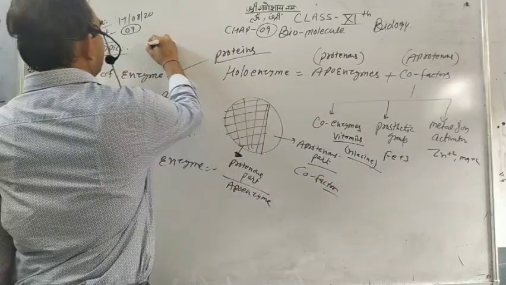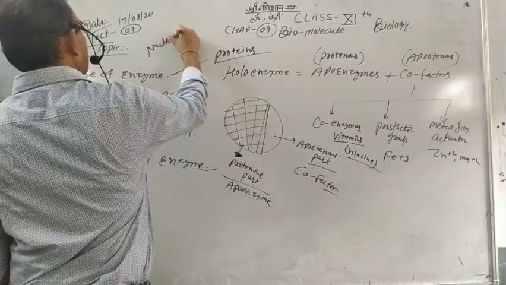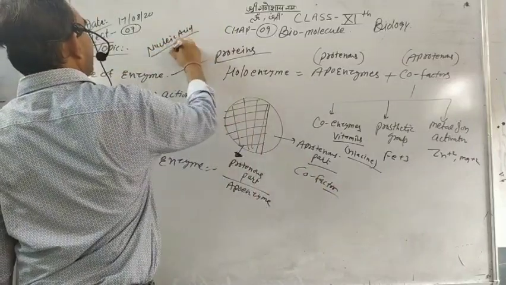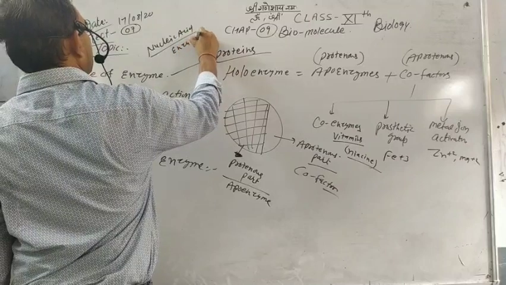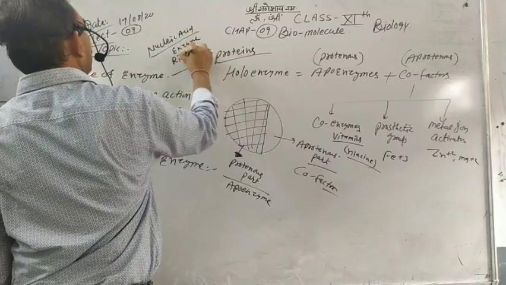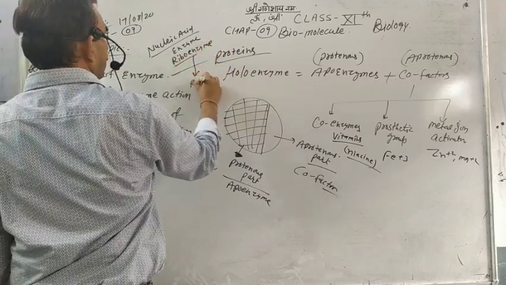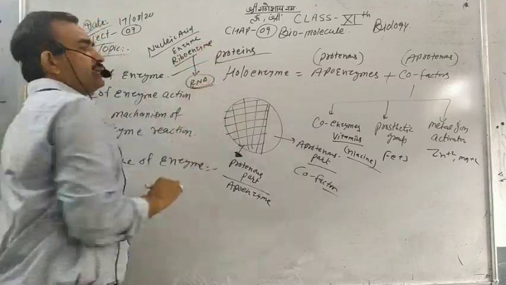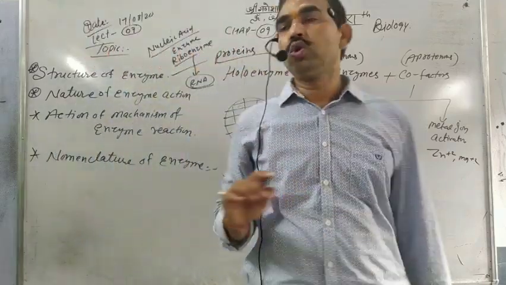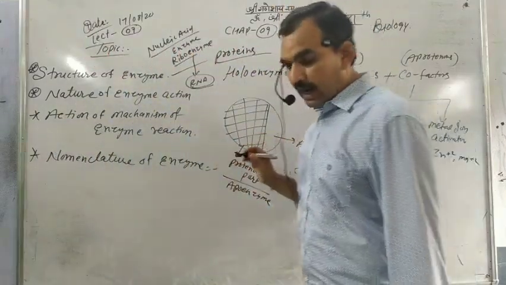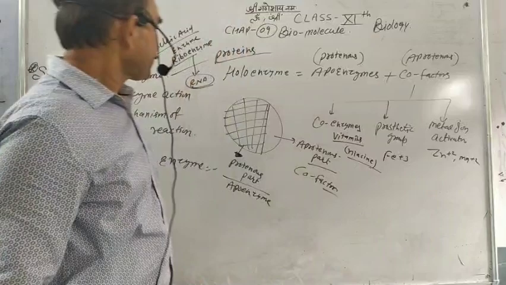Some nucleic acids work as enzymes, like ribozyme. When RNA works as an enzyme, it is called ribonuclease enzyme. RNA is digested by that.